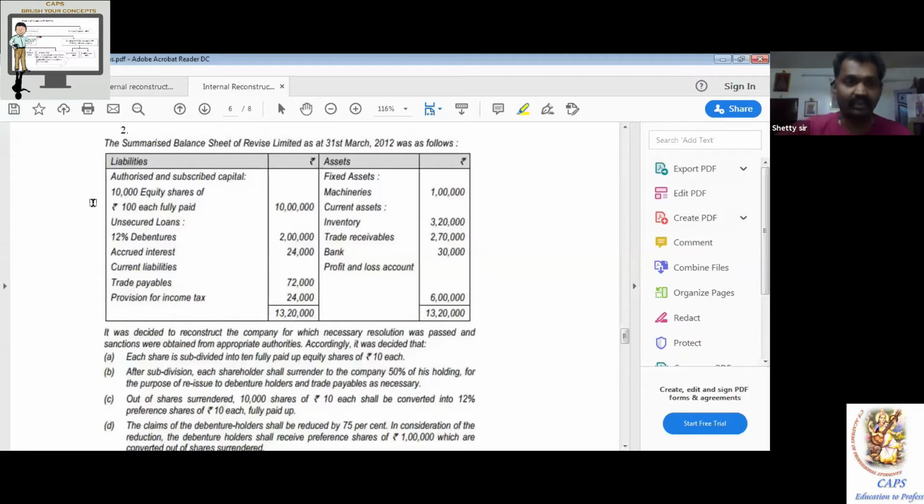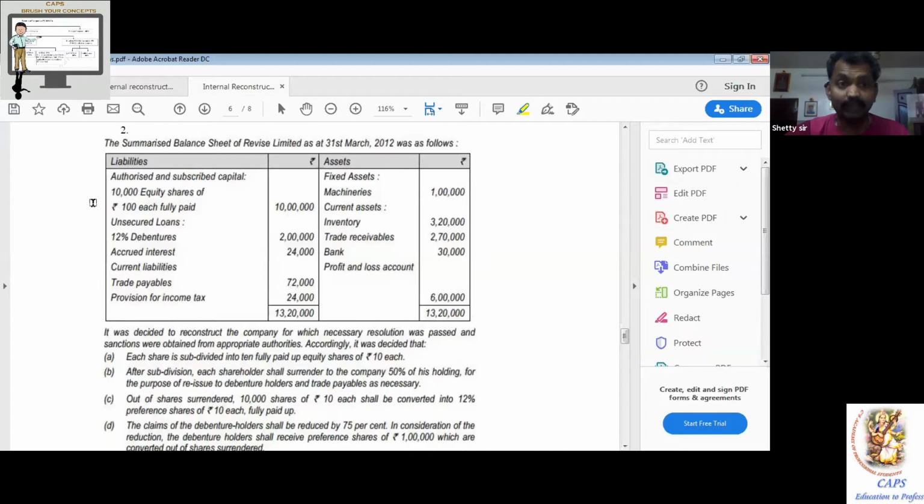Below share surrender, you write all transactions related to shares. Yesterday we had a beautiful discussion on the theory aspect. All transactions related to shares are routed through this account. Full stop and continue.